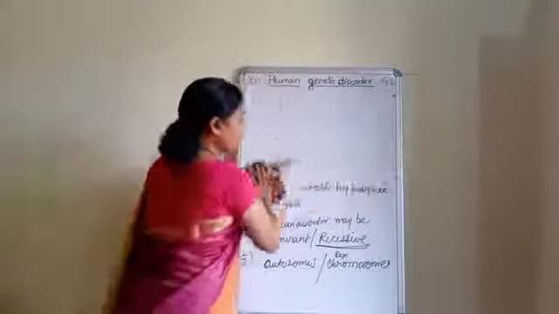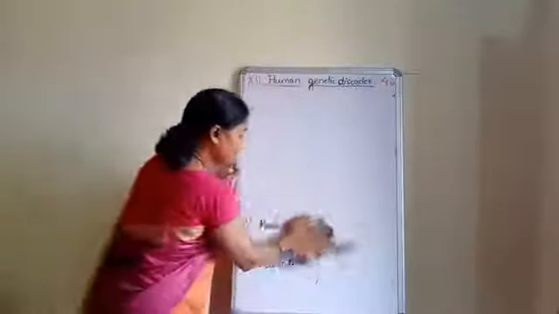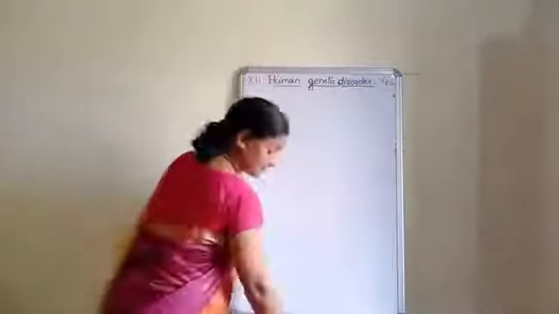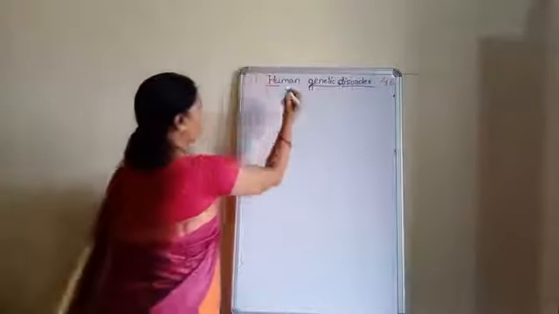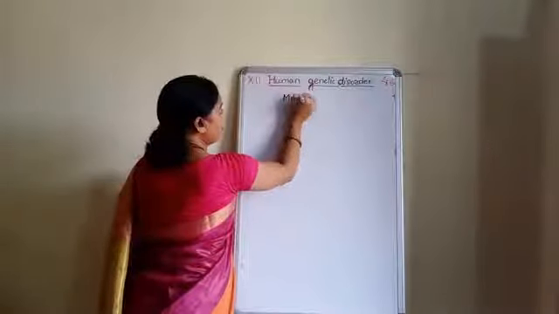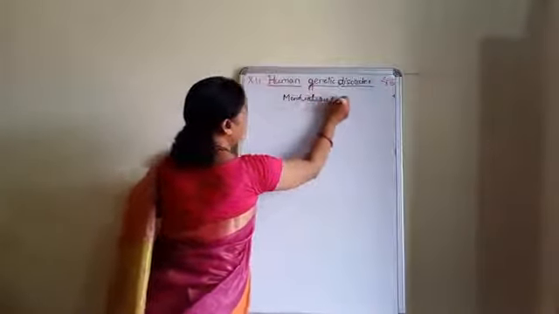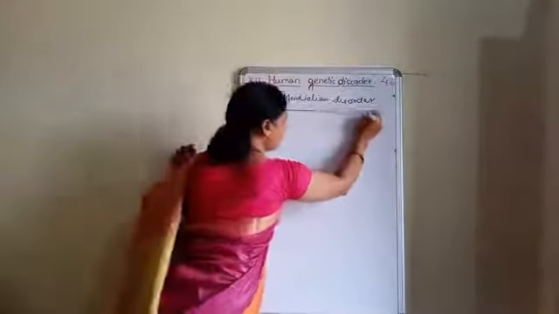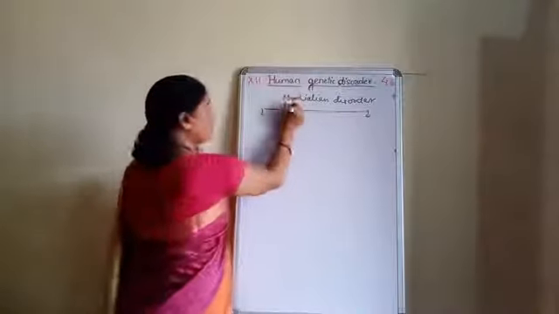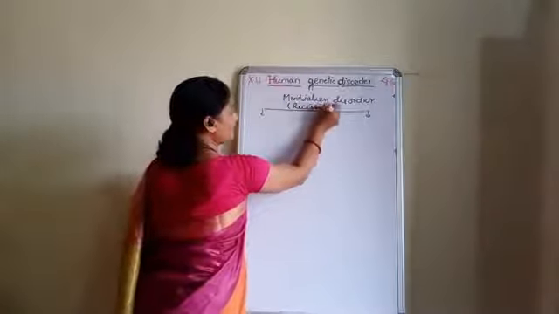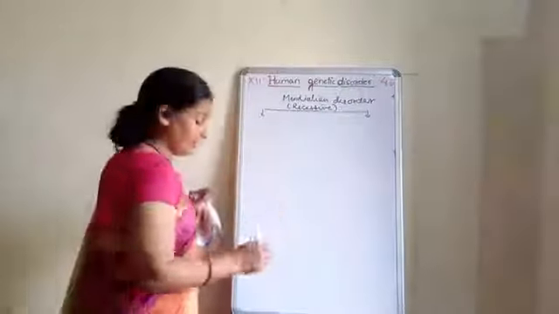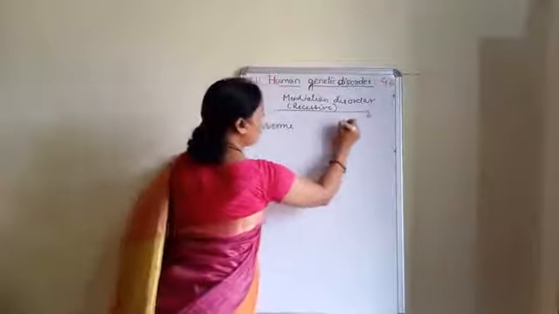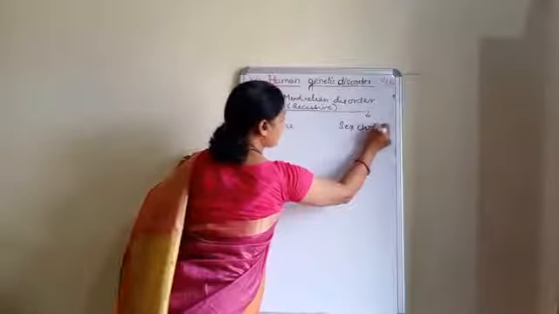Now children, we have already discussed some of the diseases in our previous lectures. Okay, so write down, this is Mendelian disorder. Okay, this Mendelian disorder, here we will discuss the recessive. Now it can be autosomal or it can be sex chromosomal.